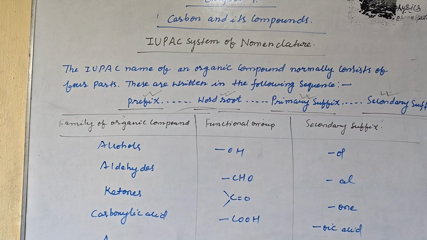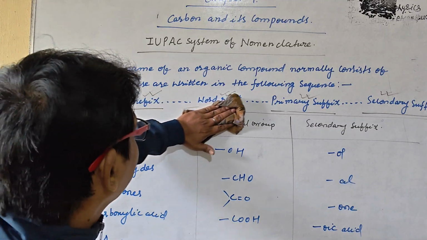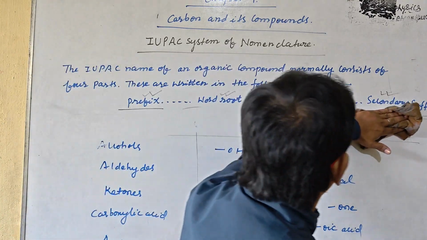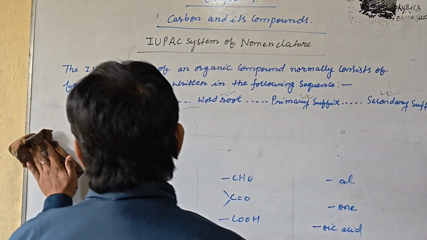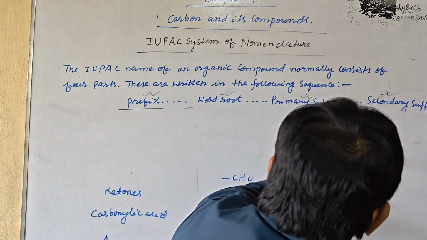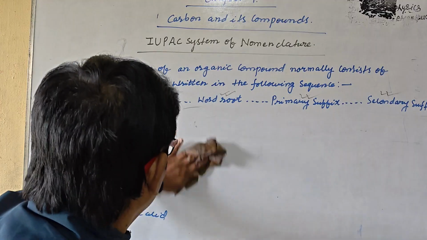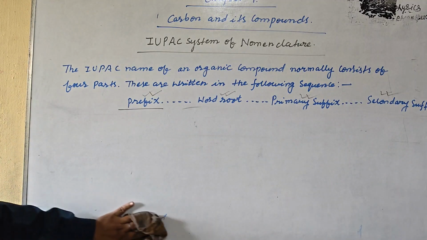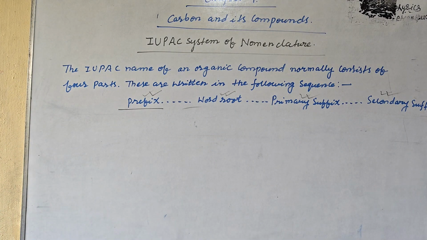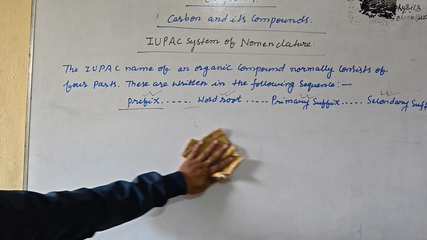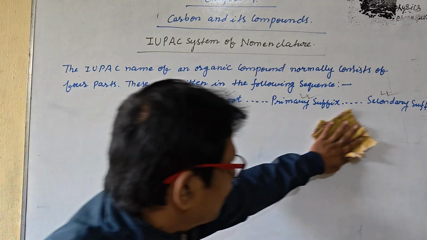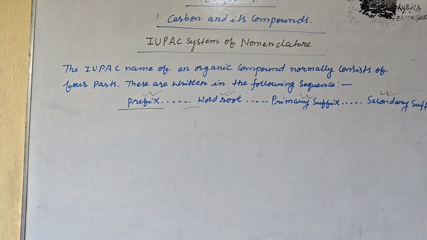While writing the secondary suffix, also note down the things that you should always keep in your mind. While writing the secondary suffix, the e of the primary suffix is replaced by the IUPAC name of the functional group. Like some examples we are giving. So write down this point.